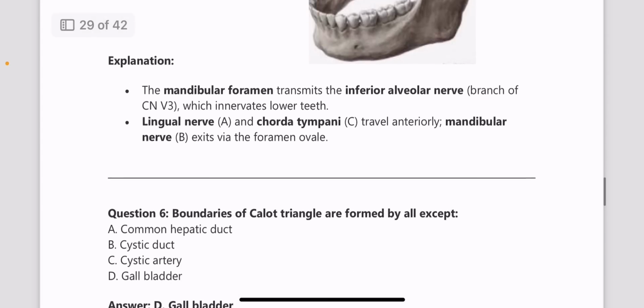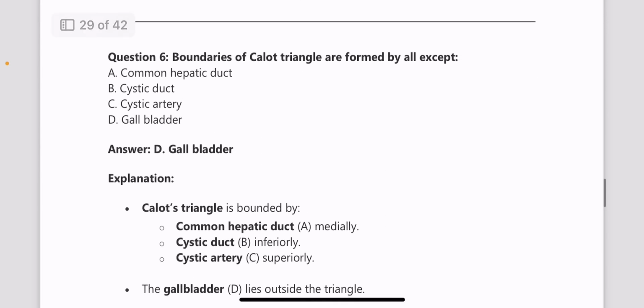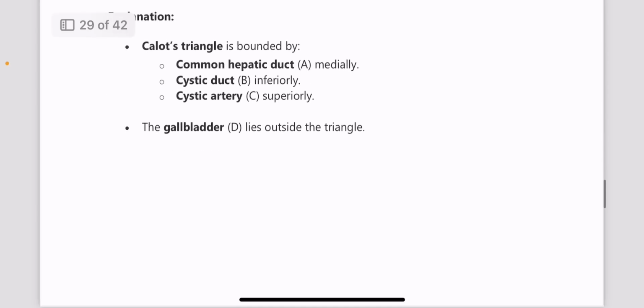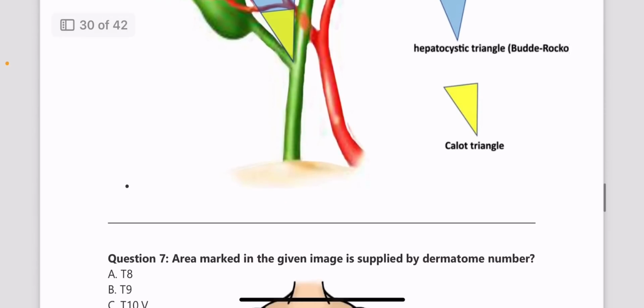Answer is inferior alveolar nerve. Next one, boundaries of Kellogg's triangle are formed by all except. Answer is gallbladder, because Kellogg's triangle is bounded by common hepatic artery, cystic duct and cystic artery. Gallbladder is not a part of the Kellogg's triangle.